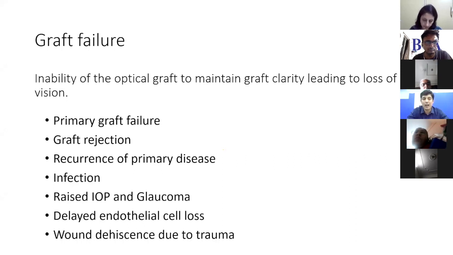But if you see an eye which only has a corneal edema, but does not have any anterior chamber cells or keratic precipitates, the eye is absolutely quiet, we know that the endothelium has gone down significantly, as a result of which the graft has failed. So this is the difference.